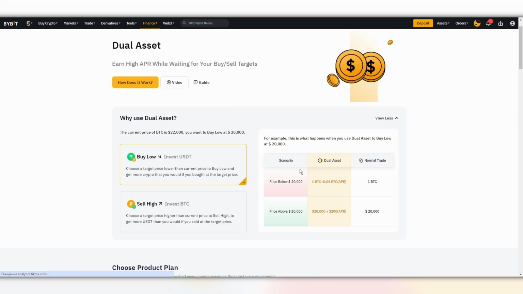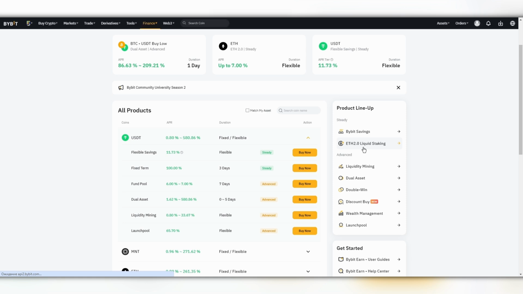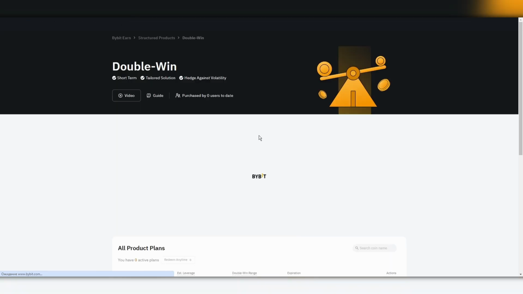Here's the first one. You're investing money in two types of coins at the same time, which is USDT and Bitcoin in this case. And in the event that the price falls below $20,000, you get income in Bitcoin. And if it rises, you get income in USDT. It is convenient when the market is highly volatile. That is, if the price goes down, you get that crypto, and if it goes up, you get that dollar. But why would I choose one of them, or rather get only one of them, if I can go to the same liquidity mining and get one and the other? It is not quite clear to me.